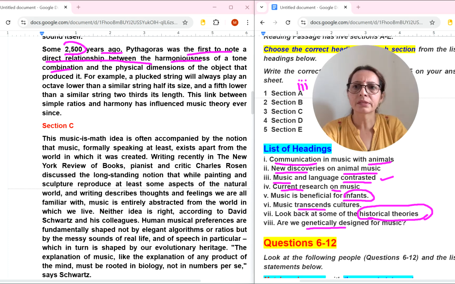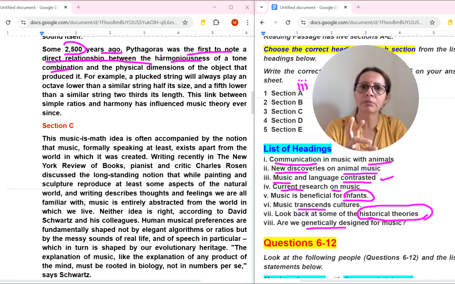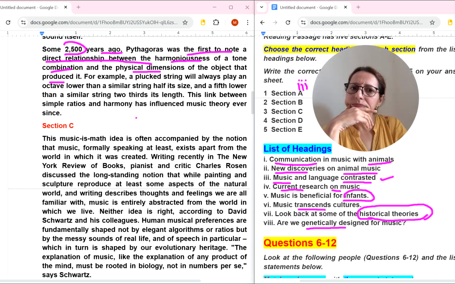Yes. So here, some 2500 years ago, Pythagoras was the first to note a direct relationship between a tone combination and the physical dimensions of the object that produced it. So the last paragraph is saying, I think, look back at some of the historical theories. Are we genetically designed for music? This is exactly the link. Okay, so I have read the last paragraph.